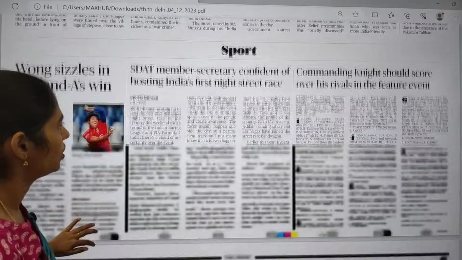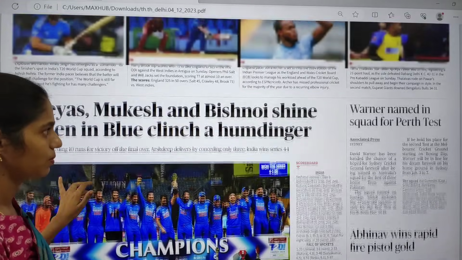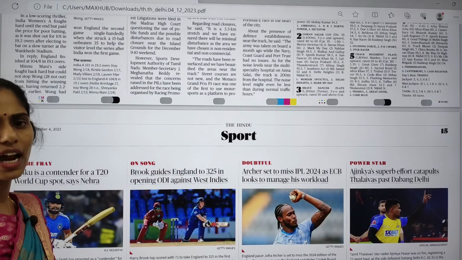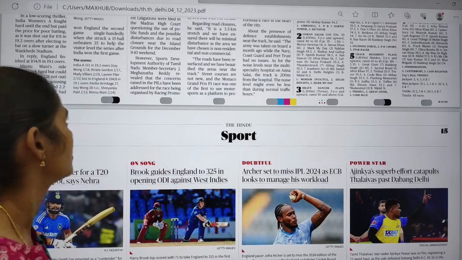Now let us move on. That's it. This is sports news. We are not going to bother about the sports. So these are some important articles that appeared in today's Hindu newspaper, and now we are going to see the analysis.